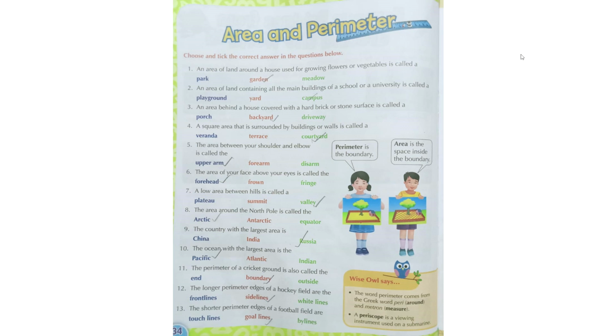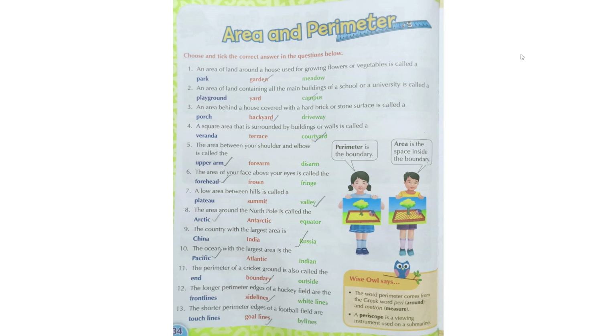Do you know area? What is area? Area is the space inside the boundary, and the perimeter is the boundary. Now you understand? See the picture? Perimeter is the boundary and area is the space inside the boundary. You understand? Yes. So here, choose the tick correct answer.